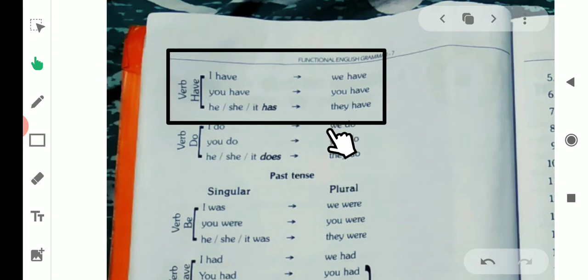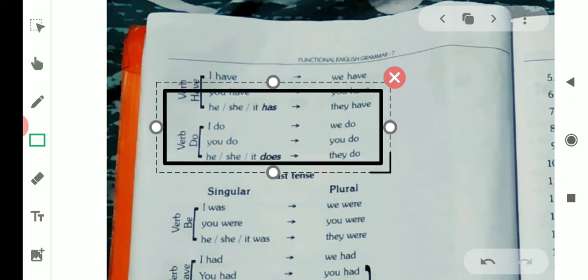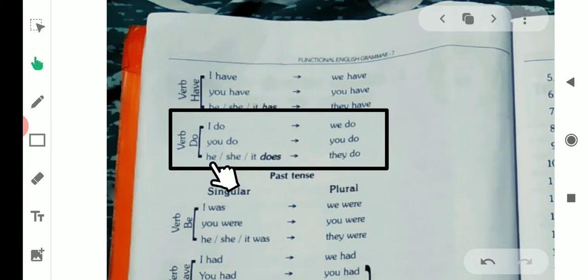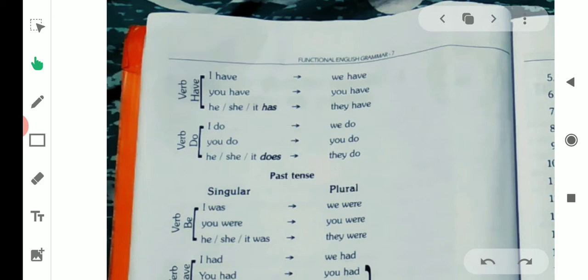Now see the function of do. I do, singular form. We do, plural form. You do, singular form. You do, plural form. All these verbs we are using in the sentence. He, she, it does with the singular pronoun.